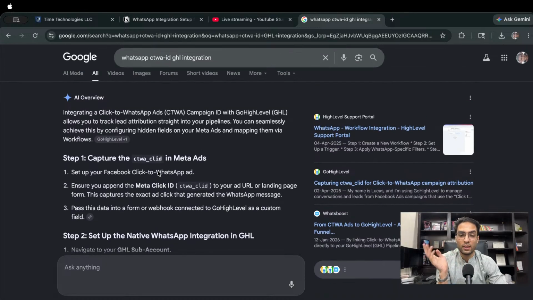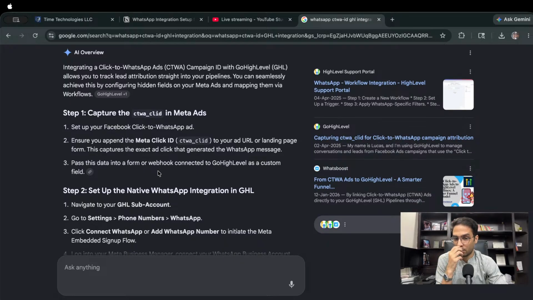According to the AI overviews on Google, it says to capture the CTWA click ID in Meta ads, you have to set up a Facebook click to WhatsApp ad. We already did. Ensure you append the Meta click ID to your ad URL or landing page form. What?